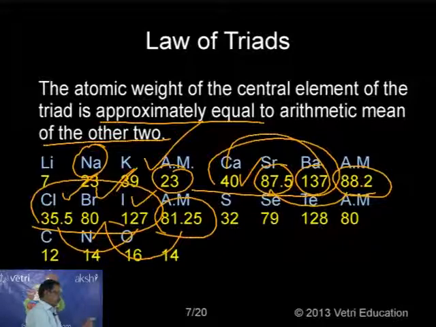So chlorine, bromine and iodine are grouped together. If you add the atomic mass of chlorine plus the atomic mass of iodine and divide by 2, that will be the arithmetic mean for bromine, which is 81.25. Again, law of triads. So chlorine, bromine, iodine obeys the law of triads.